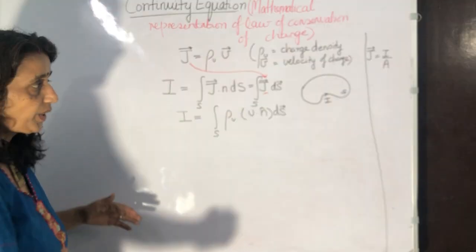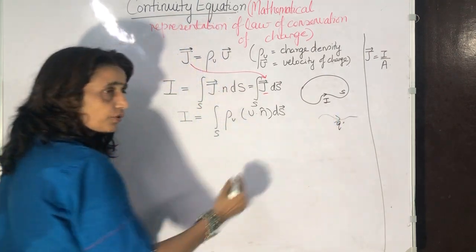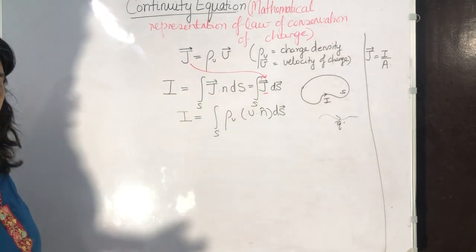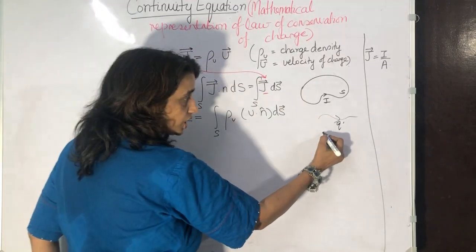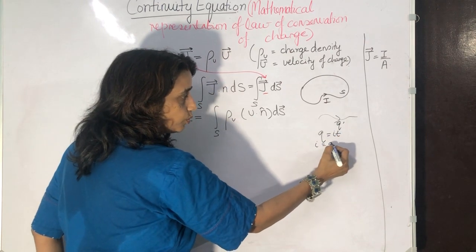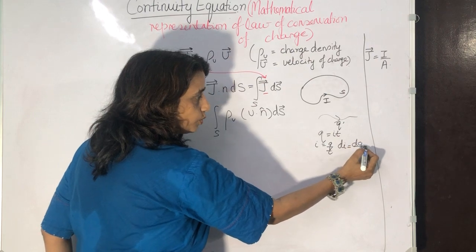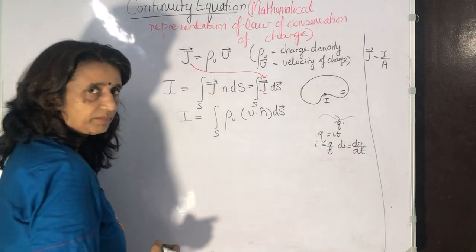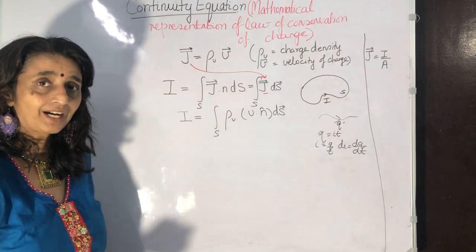That means when the charges are flowing, current is getting generated. If the charges were static, we would not have current. Why? Because Q is equal to IT, I is equal to Q upon T, and dI is dQ upon dt. That means rate of change of charges constitutes current.